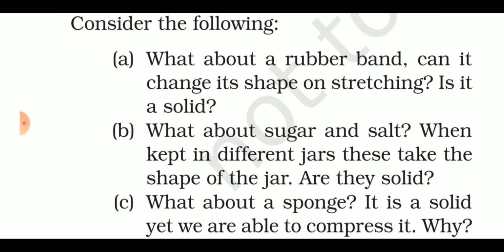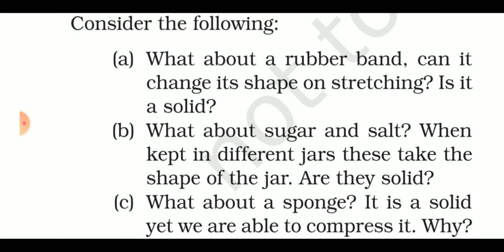Yes, of course, a sponge is a solid. It has a specific shape and it occupies specific volume also. But a sponge has minute holes on its surface, which you have all seen, in which air is trapped. Air is present inside the sponge.